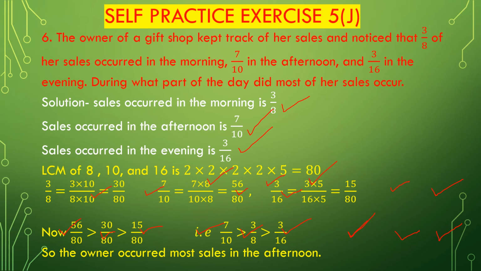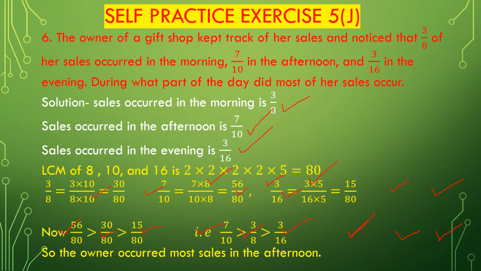Now we have 30 divided by 80, 56 divided by 80 and 15 divided by 80. Now we compare all these three equivalent fractions: 30 divided by 80, 56 divided by 80 and 15 divided by 80. 56 divided by 80 is greater than 30 divided by 80, which is greater than 15 divided by 80. That is, 7 divided by 10 is greater than 3 divided by 8, which is greater than 3 divided by 16.